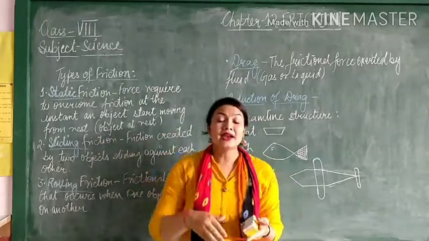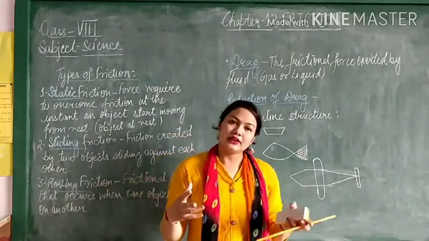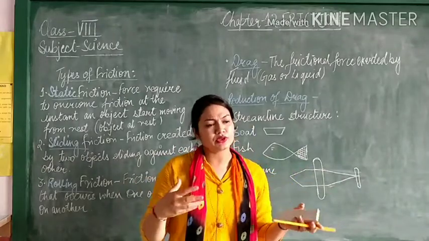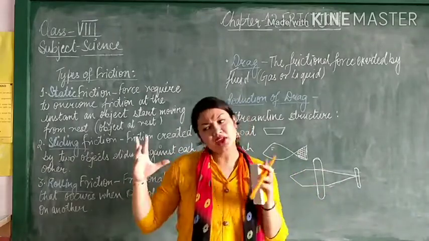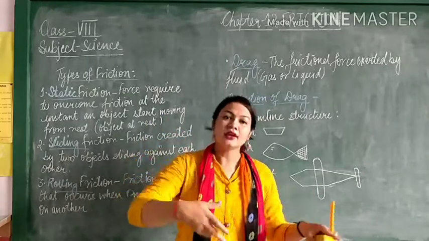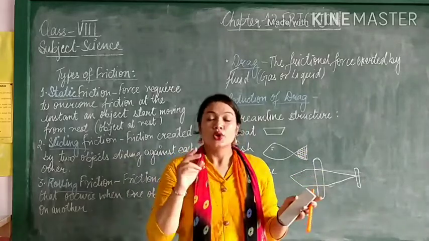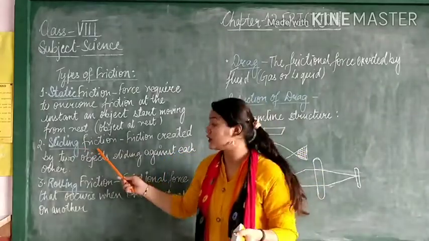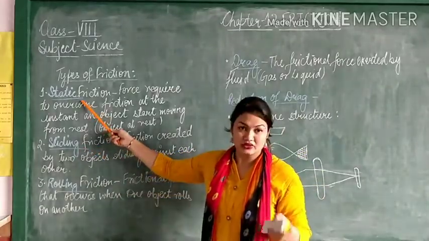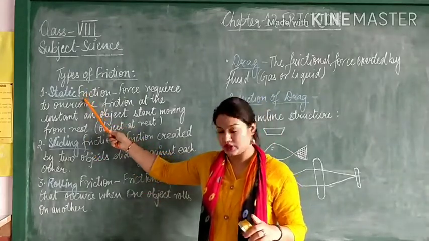Sliding friction. And many times you must have seen that when anybody wants to move something from one place to another, they put a slider and put the thing on that slider and everything goes down. So why? Because sliding friction is less than static friction. Remember, sliding friction is very much less than static friction.